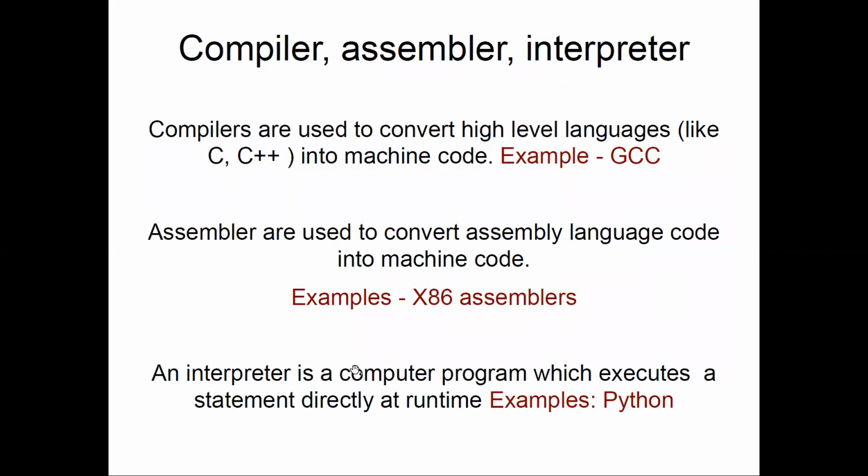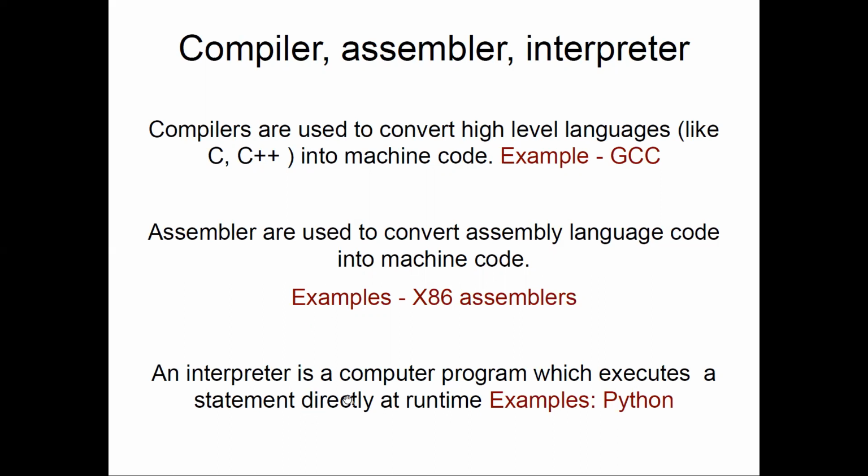Let's move on. So we have already discussed earlier the difference between compiler, assembler, and interpreter. Compiler is someone who converts our high level language into the machine code so that the machine can work on it. Assembler converts our assembly language into machine code. We have already discussed what this high level language or assembly language means. Assembly language is my second generation language. Machine code is the first generation language. High level language is the third generation language. So you need to be very clear about these things.